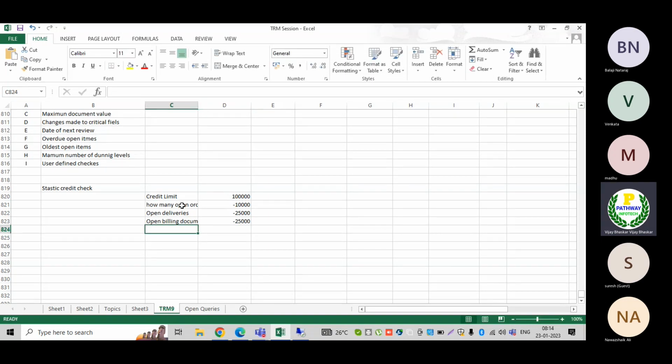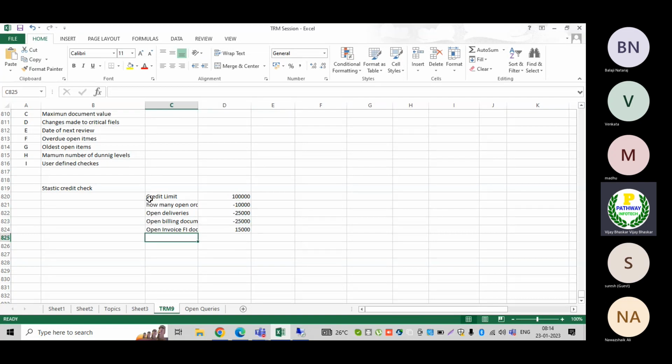Okay, now at the same time, open items: how many open line items are there, meaning open FI documents. FI documents in the sense of yet to receive payment from the customers, open invoice documents. Now let us assume 15,000 rupees. Let me check the total here, how much it is. 45,000 rupees.